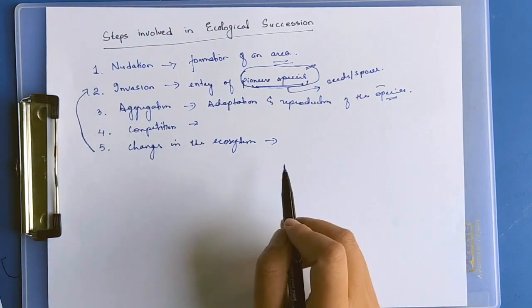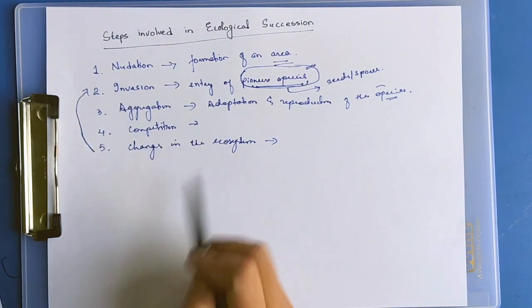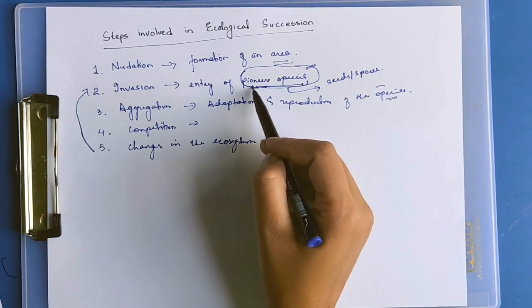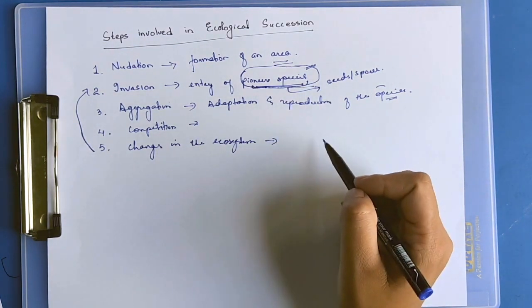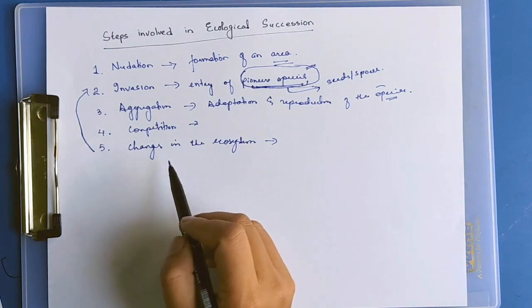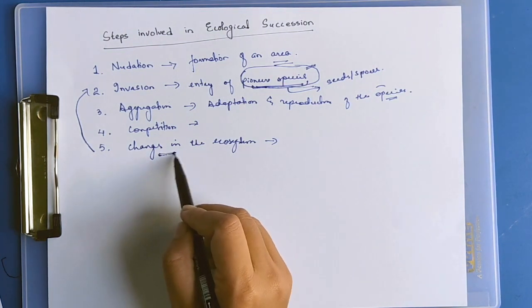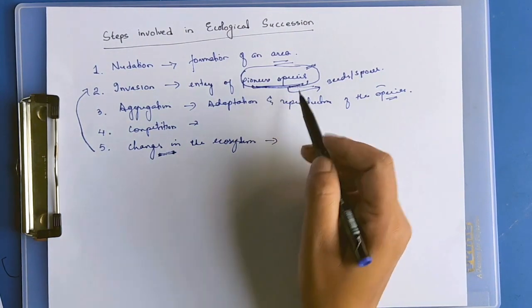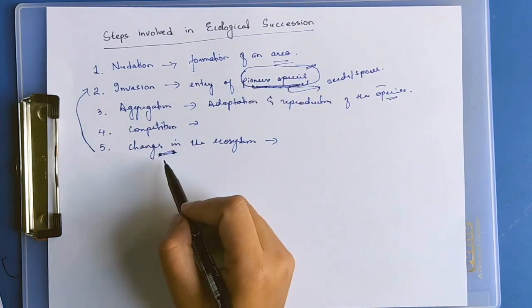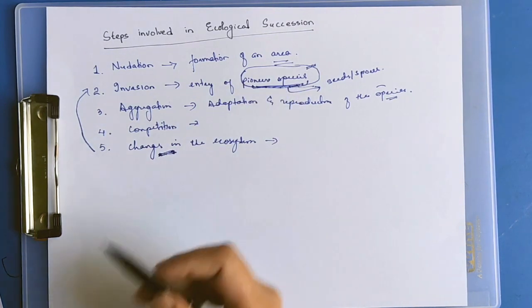Due to changes in the ecosystem, a new species comes which is no longer the pioneer. The pioneer species become unsuitable for surviving in the changed ecosystem, so they die.